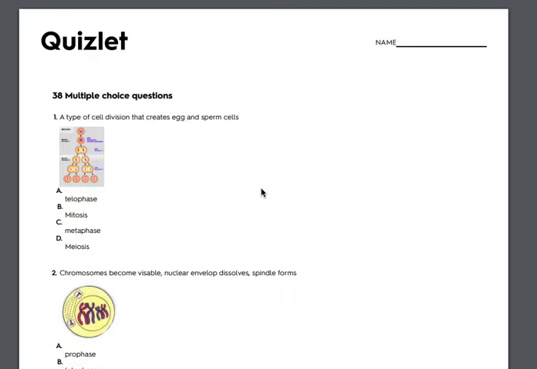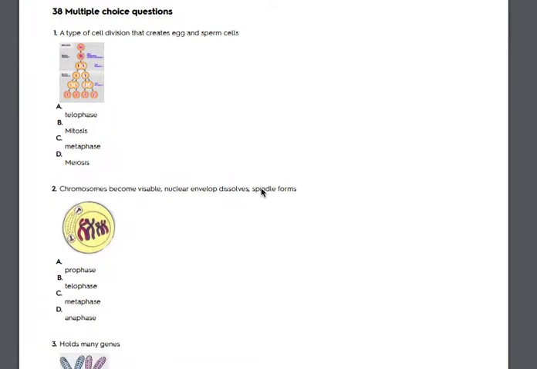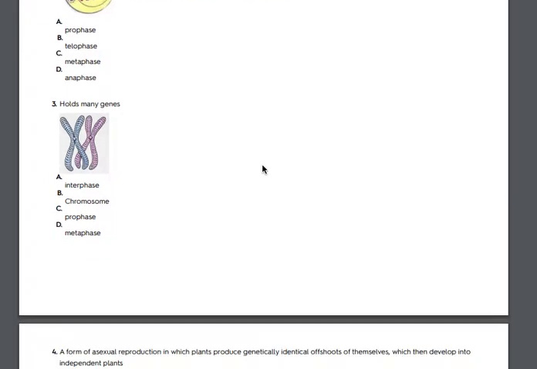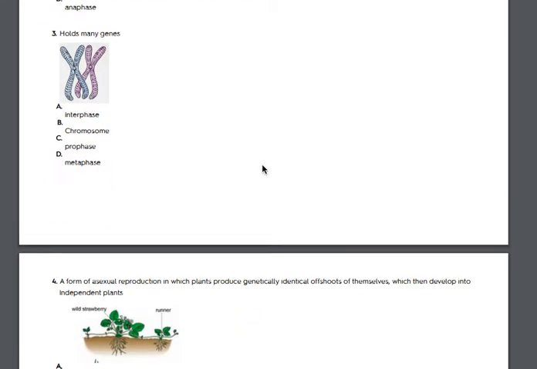Reproduction Quizlet test. Number one, a type of cell division that creates egg and sperm cells. A. Telophase. B. Mitosis. C. Metaphase. D. Meiosis. 2. Chromosomes become visible. Nuclear envelope dissolves and spindles form. A. Prophase. B. Telophase. C. Metaphase. D. Anaphase. 3. Holds many genes.